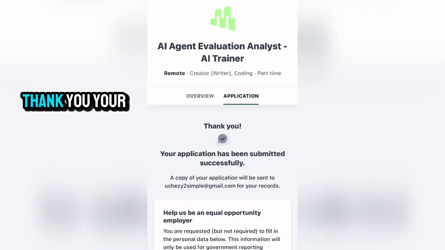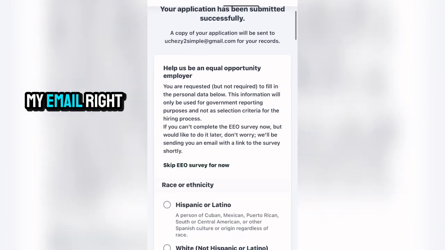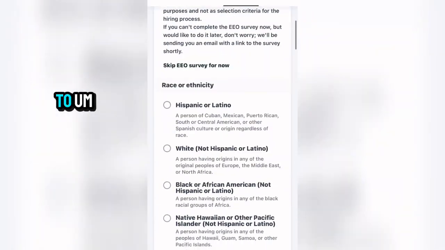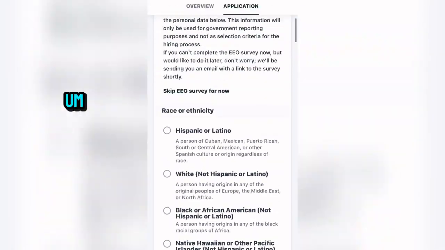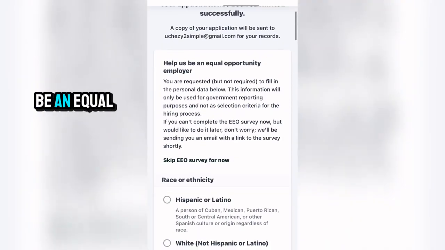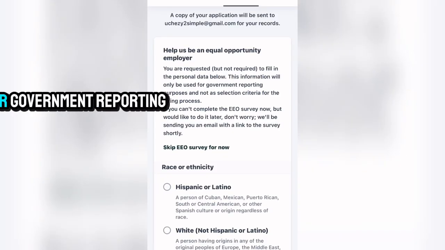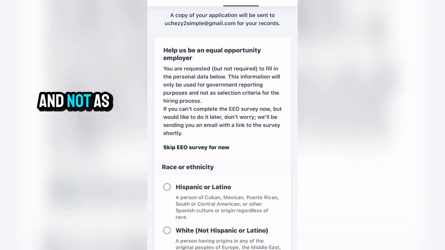So you can see right here, your application has been submitted successfully. A copy of your application will be sent to my email right here. So the next thing you want to do right now is to attend to this little survey. They said, help us be an equal opportunity employer. You are requested but not required to fill in the personal data below. This information will only be used for government reporting purposes and not as selection criteria for the hiring process.